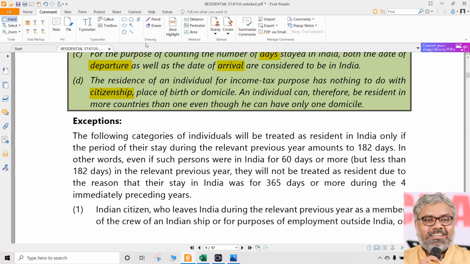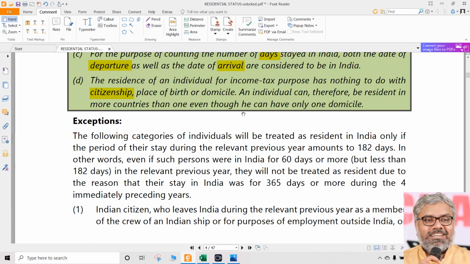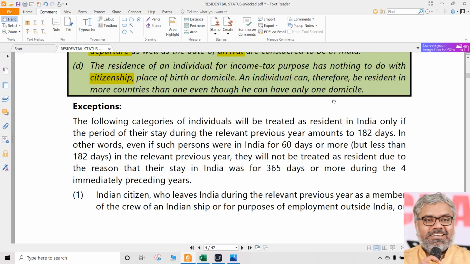So citizenship and residential status are completely different. Place of birth, place of domicile, all these things do not matter. What the citizenship of a person is does not matter. That has nothing to do with residential status. Residence is different, citizenship is different. For example, an individual can be resident in more than one country, even though he can have only one domicile or one citizenship. Normally any person is a citizen of one country, but can he be resident of many countries? Quite possible. And we don't care about other countries.